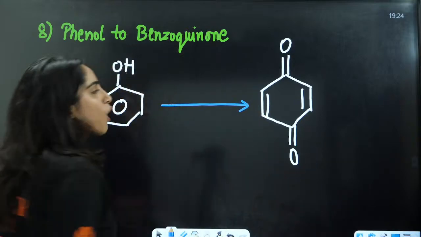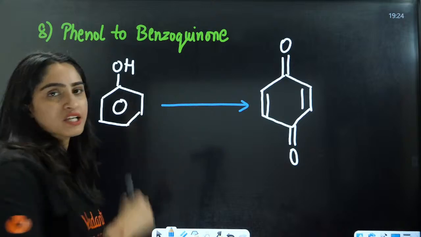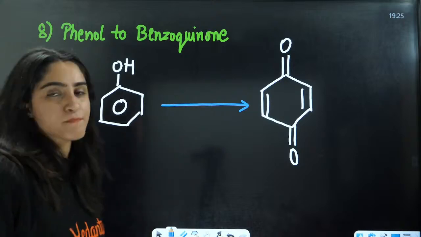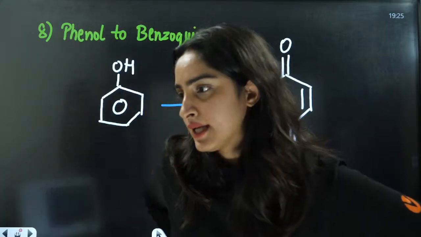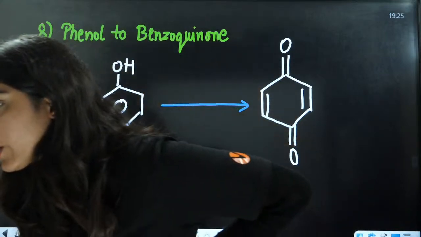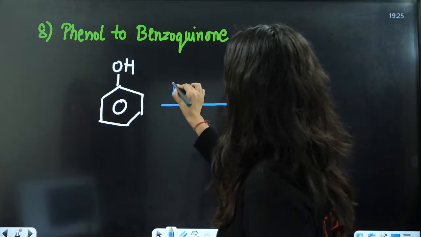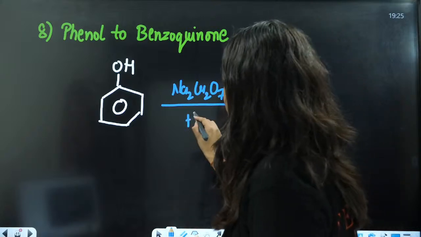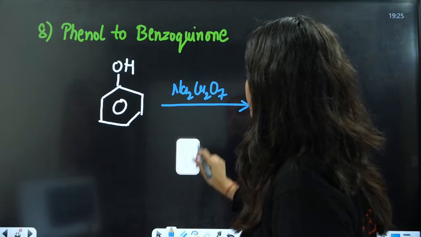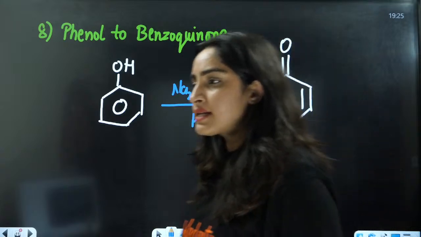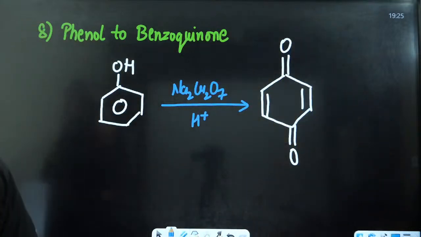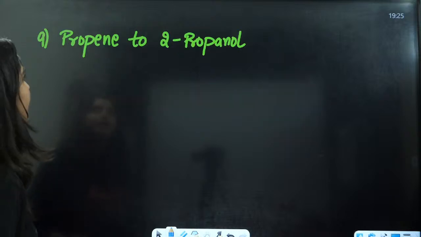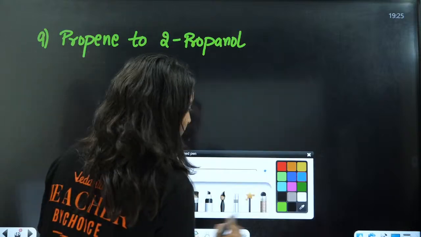Here we are going to do oxidation. Oxidation by what? Everybody, oxidation by what? Very good, Na2Cr2O7, with H2SO4, or you can say directly H+. And then you will have your desired product, that is benzoquinone. Very important reaction.